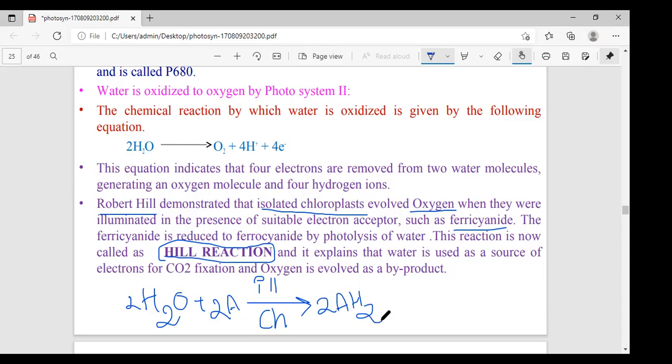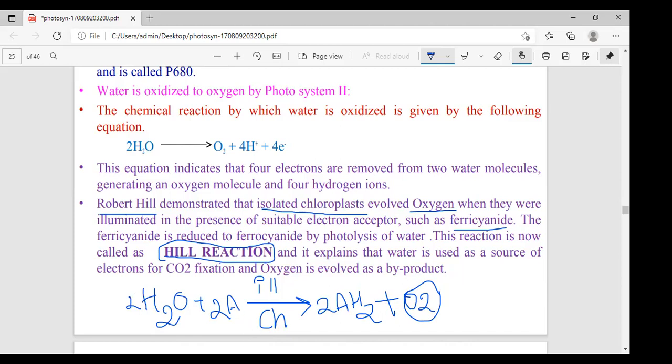A is always the hydrogen acceptor, plus the release of oxygen. From the above reaction, it is clearly evident that the evolution of oxygen occurs from water, not from CO2. Very important: oxygen comes from water, not from carbon dioxide.